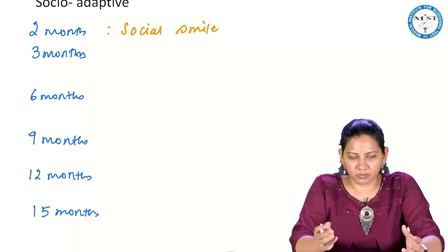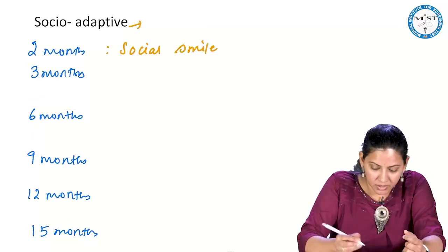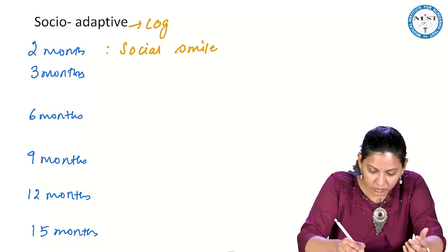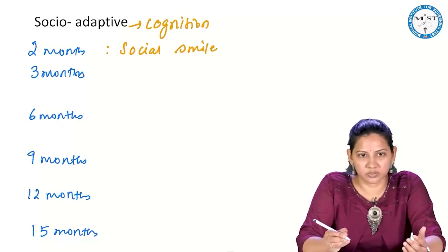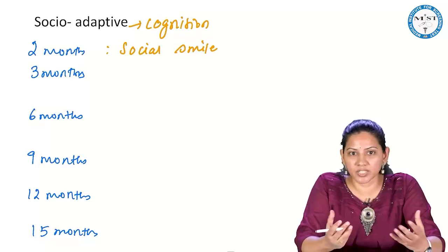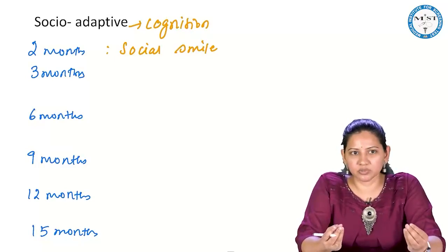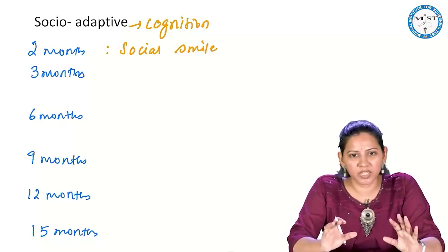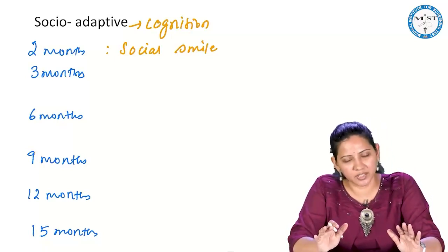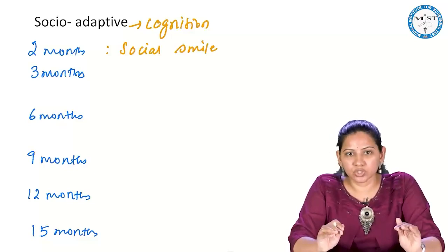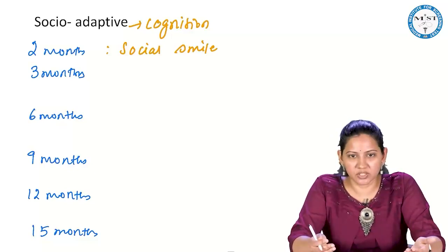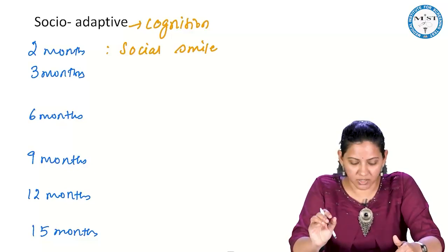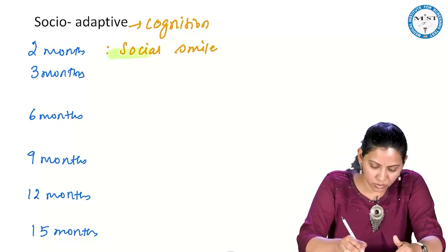What is meant by socio-adaptive? Socio-adaptive indirectly estimates the cognition function of the brain, how far you are able to understand. Okay. So that is assessed by the socio-adaptive. What is a social smile? See, the child may smile at birth. Okay, it may smile in the sleep. Social smile means once you smile, child will reciprocate and smile back. That is called as social smile. Very important domain at 2 months.